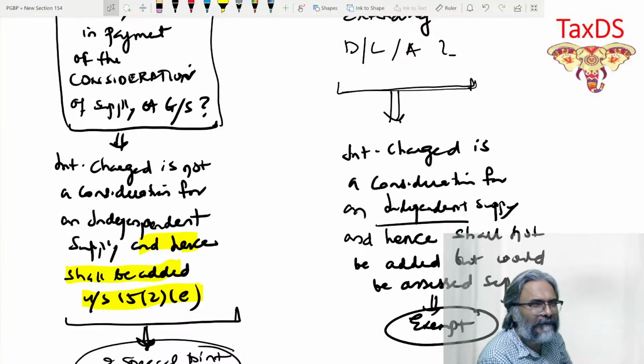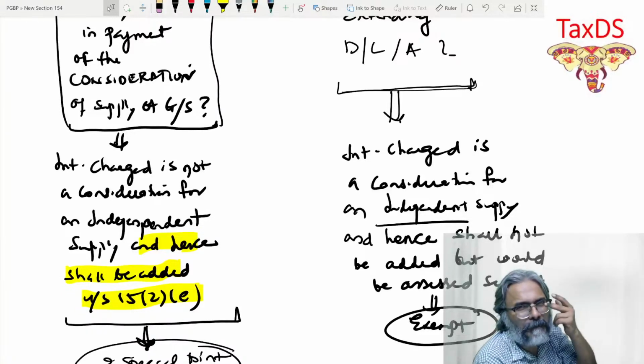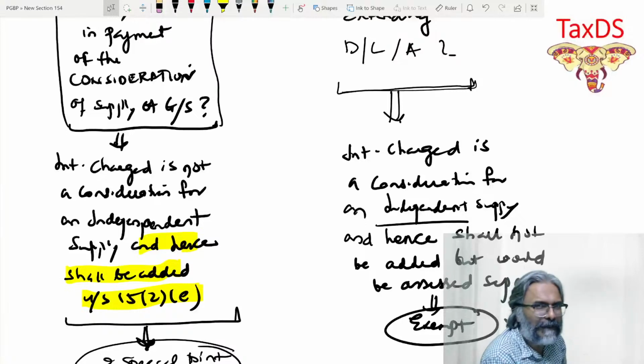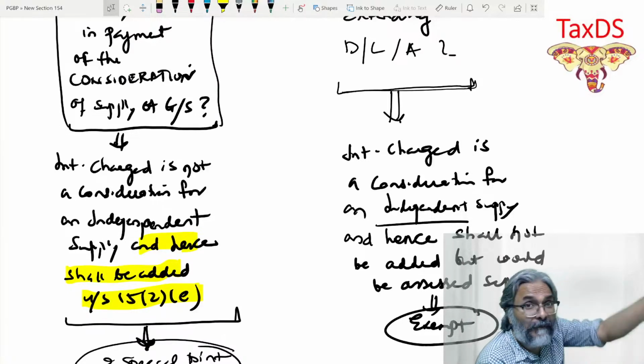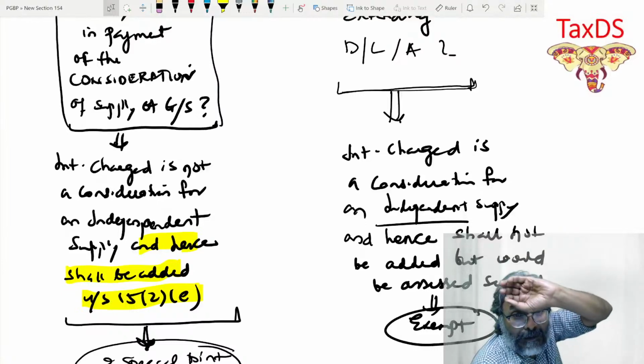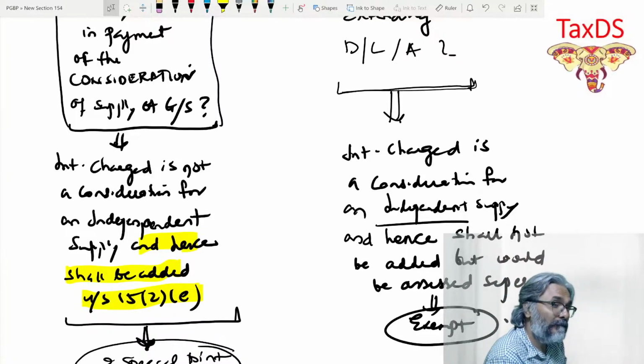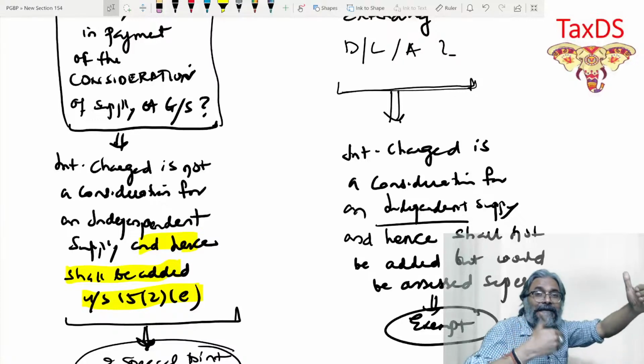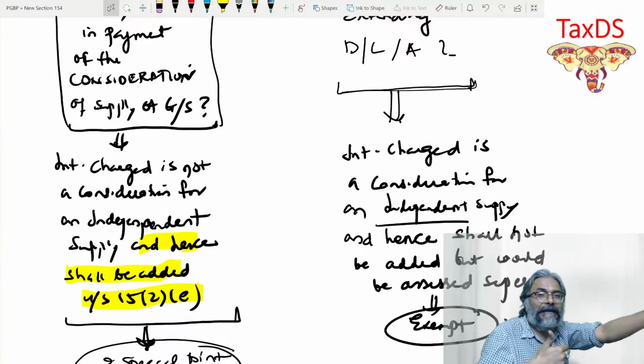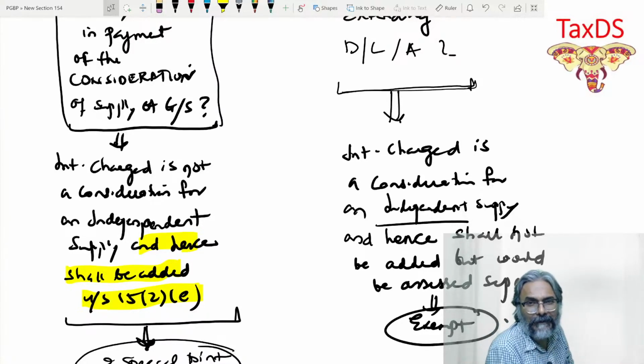And what will they do? They will say okay, we just want a couple of your papers, and immediately we will sanction the loan. So HDFC will make immediate, entire payment to the shopkeeper. And then there is an agreement between HDFC and yourself.